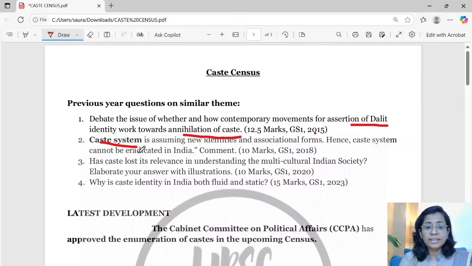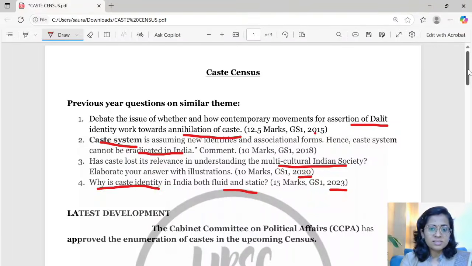Hence, caste system cannot be eradicated in India. Comment. Then in 2020, they asked: has caste lost its relevance in understanding the multicultural Indian society? Elaborate your answers with illustrations. Then in 2023, they asked: why is caste identity in India both fluid and static? So this shows that caste is a consistent theme for GS1 society.